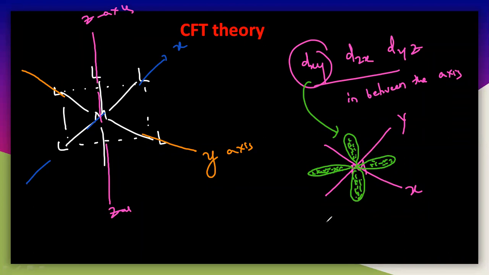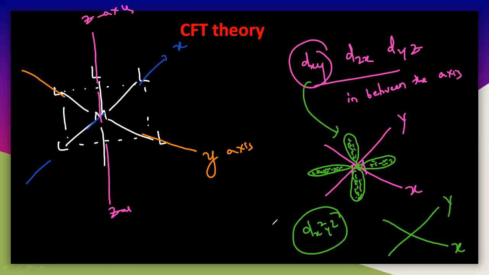Now let us write dx square y square. This is not in between the axis. This is completely along the axis. If you draw this diagram, this is the x axis and this is the y axis, and the dx square y square structure will be like this, completely along the axis. So the electron cloud will be present along the axis.